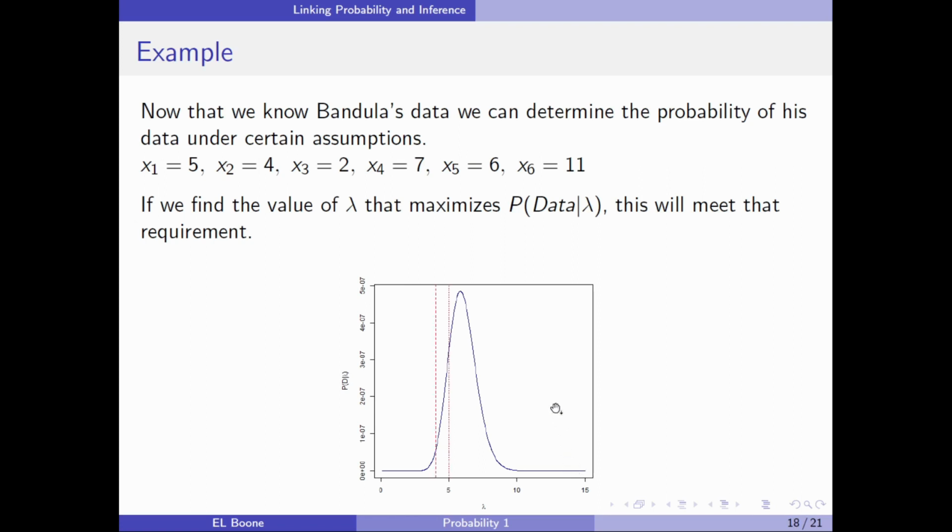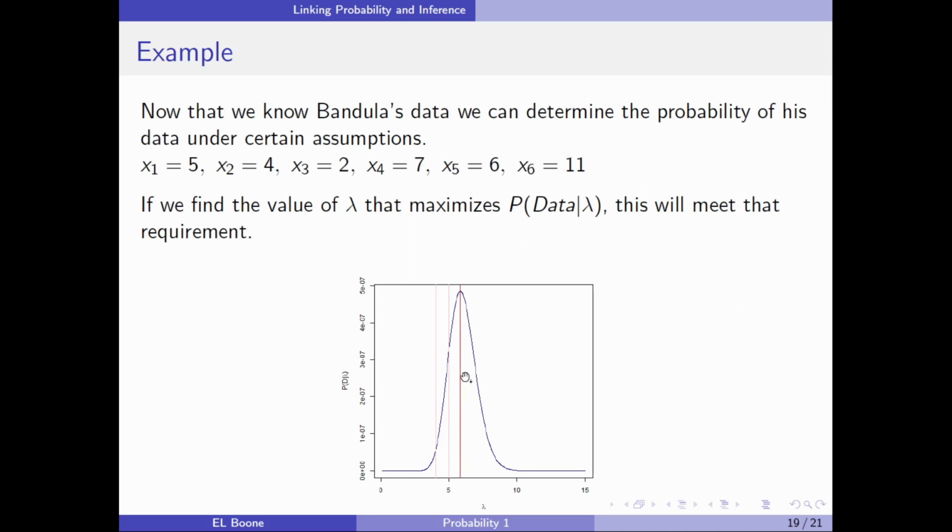And what we did is we evaluated the number 4, and you can see how low it is here, and the number 5, and we evaluated it here. But you can see that there's even more to go. This picture gives us the ability to see that we probably need to increase it some. And if we do that, we can find that the maximum is here.